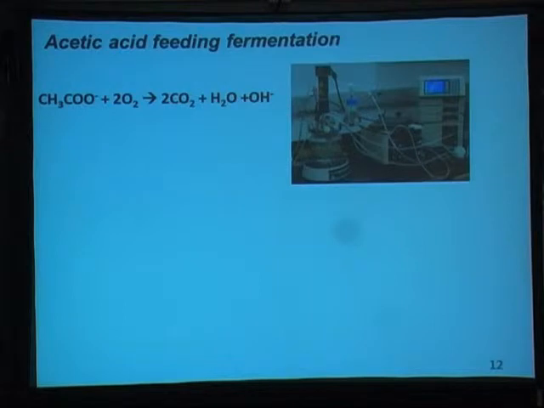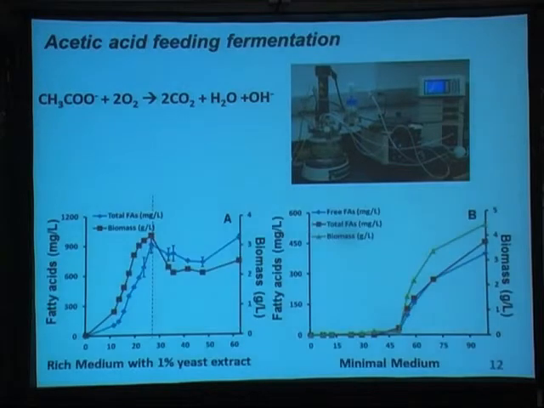So we control the pH as neutral, because once the acetate is used, the pH will increase, right? And we add more acetic acid to balance it, so the cell can utilize acetic acid in an optimal condition. So we can see this is the growth curve and the fatty acid production curve.